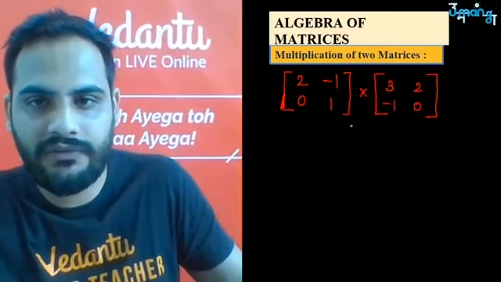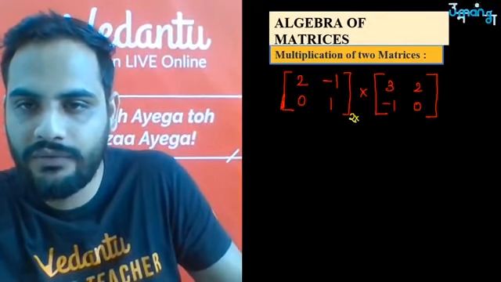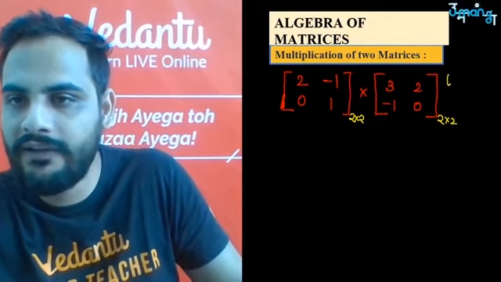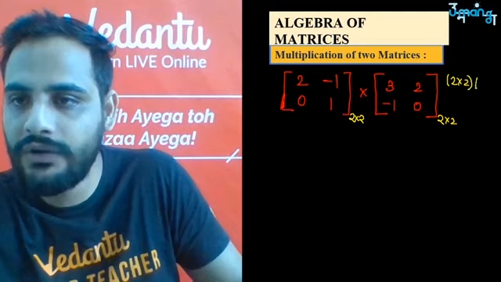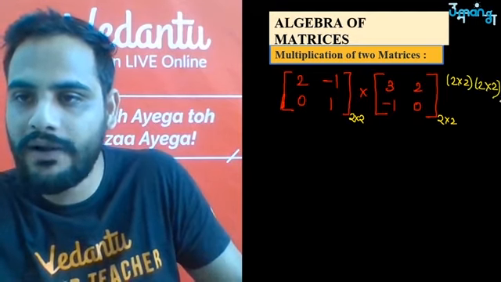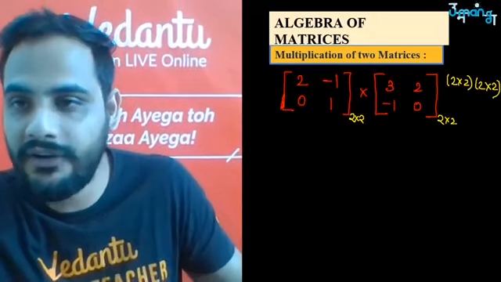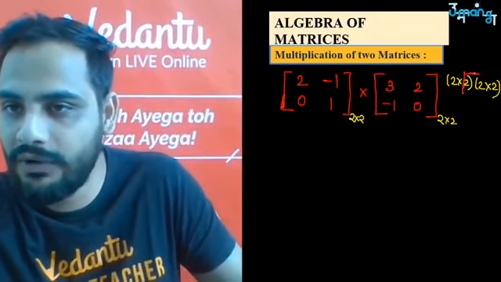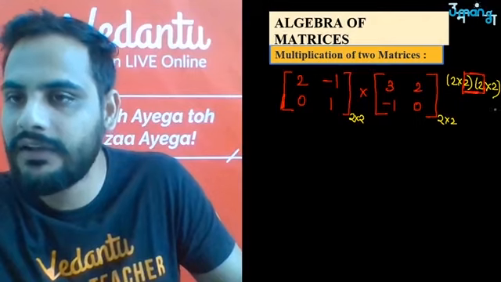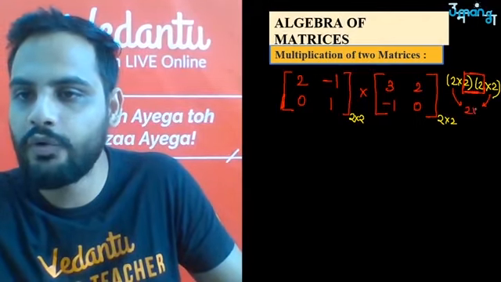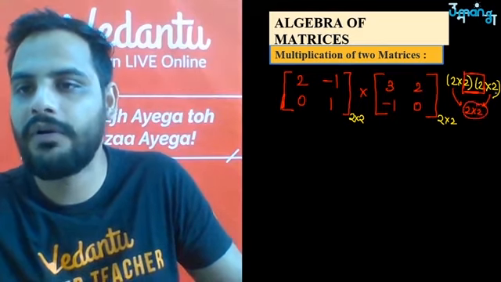So here if you will see, the order of this matrix is 2 by 2 and order of this matrix is 2 by 2. Okay, so if I have first matrix of the order 2 by 2 and second matrix of the order 2 by 2, so you can see, yes sir, the number of columns in the first matrix is equal to number of rows. So yes sir, it can be multiplied and the order of the product matrix will be again 2 by 2 only. ठीक है, because the remaining part.